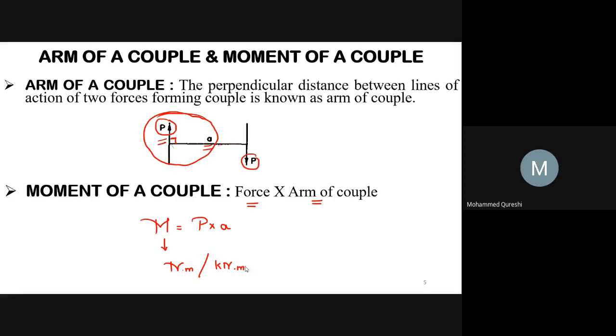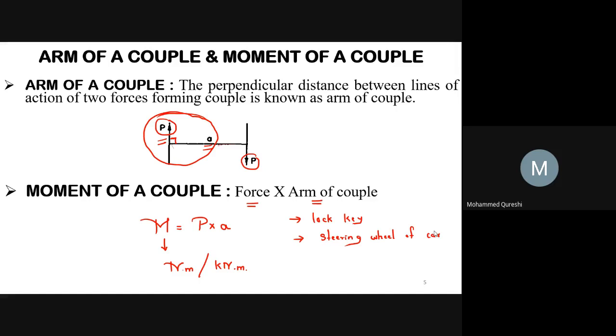Now let us discuss the examples of couple. So first example will be force applied to the key of a lock while locking or unlocking. Then this may be termed as couple. Next will be your steering wheel of a car.